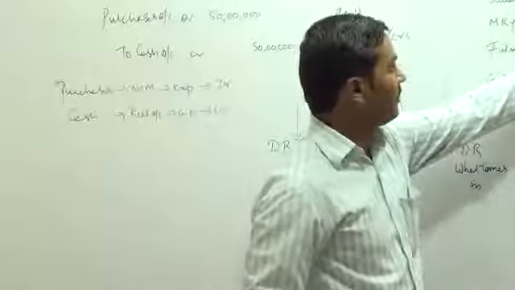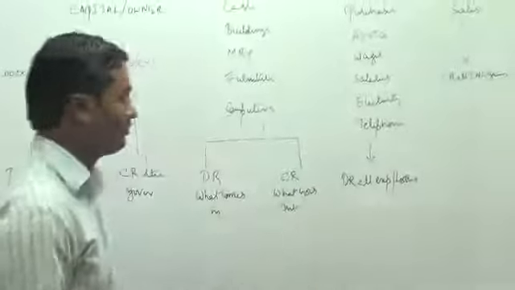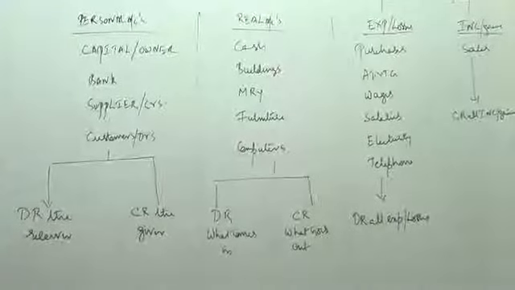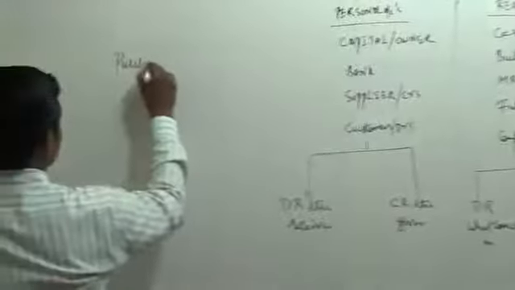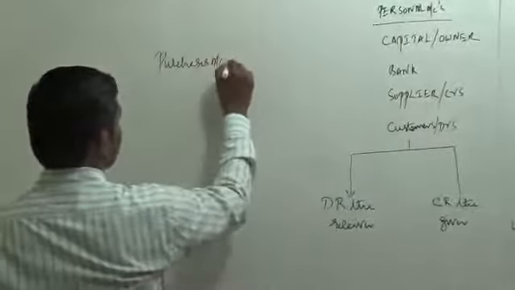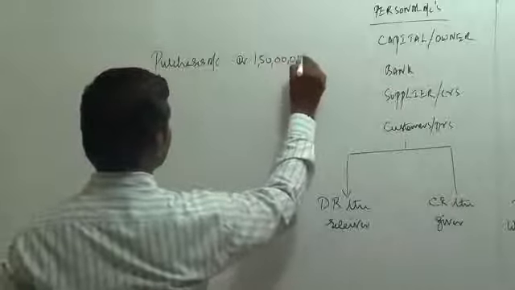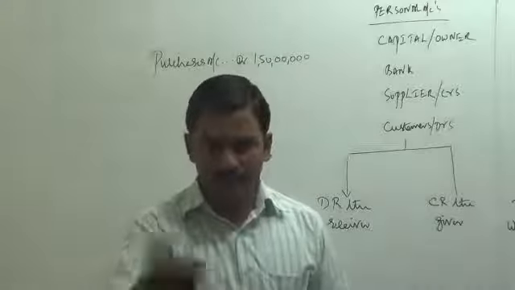So as soon as you buy raw material, immediately record it as an expense in your books of accounts. Raw material, purchases, nominal account, it has to be debited. Purchases account debit 1 crore 50 lakhs. Now, whose account has to be credited? Did we pay cash?